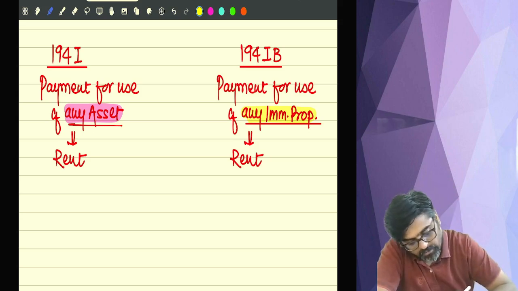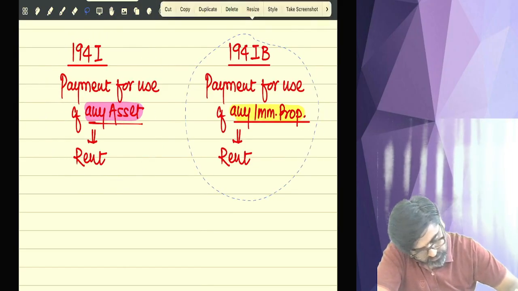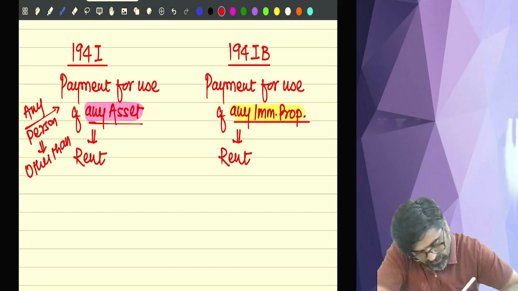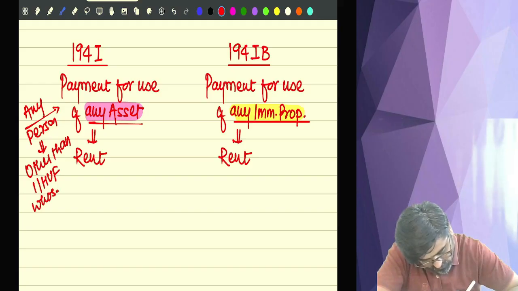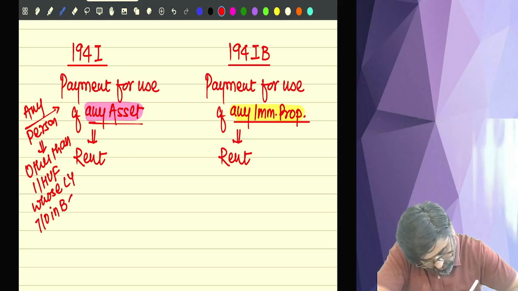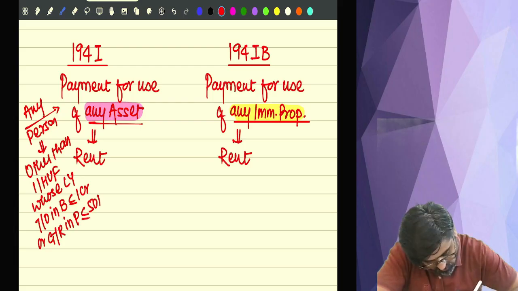Now see, this payment is made by whom? Who will pay the rent? Rent will be paid by any person other than an individual or HUF whose last year turnover in business is less than or equal to 1 crore, or gross receipt in profession less than or equal to 50 lakhs.